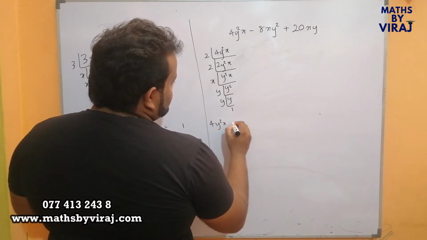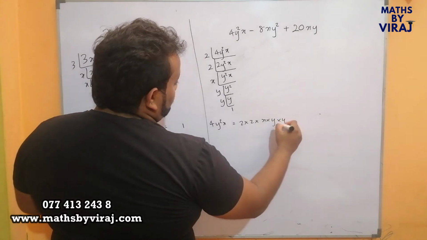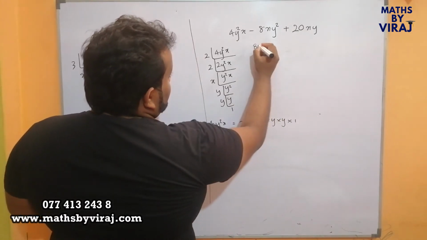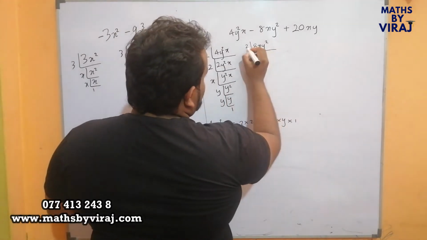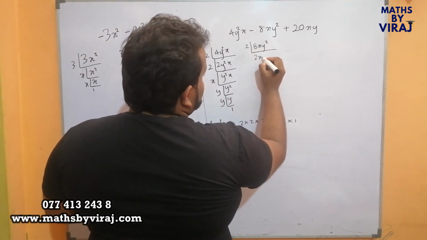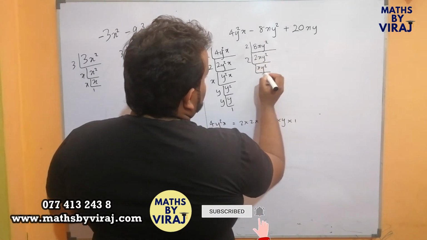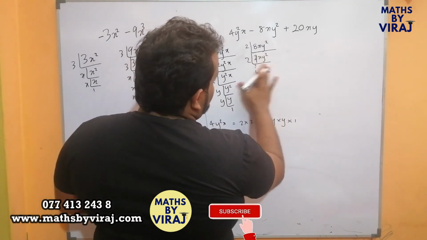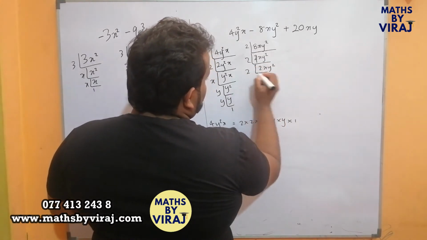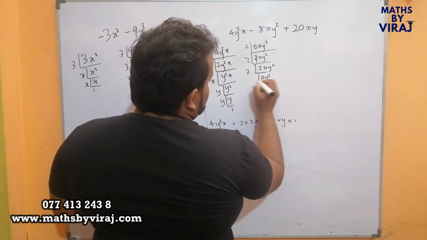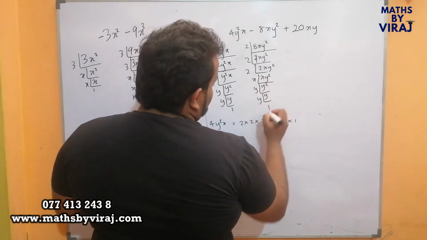Therefore, 4y squared x is 2 into 2 into x into y into y. 8xy squared, you start dividing by 2, 4xy squared, 2xy squared, xy squared, y squared, y, and 1.